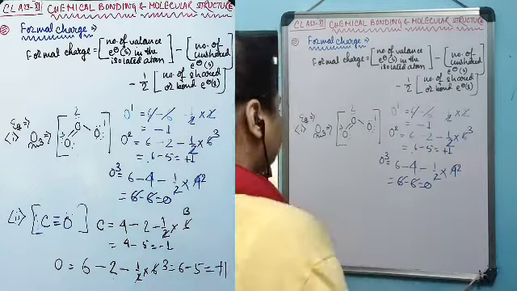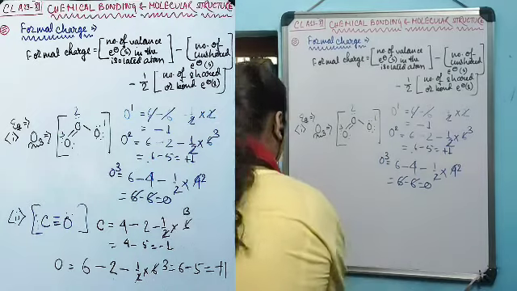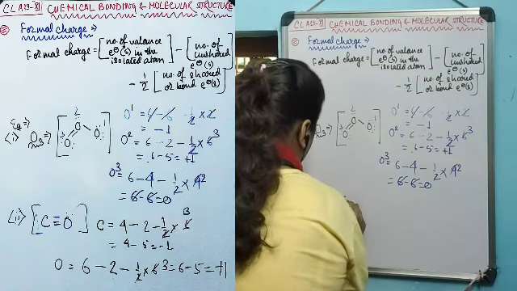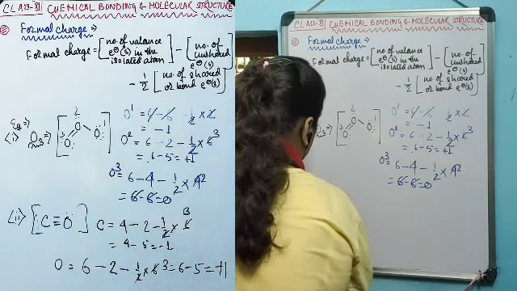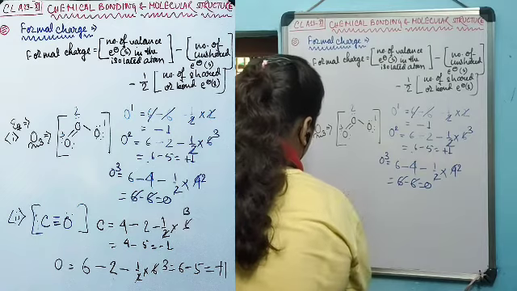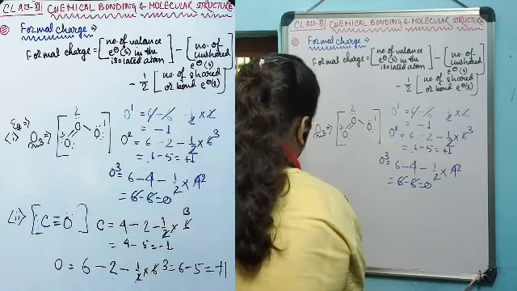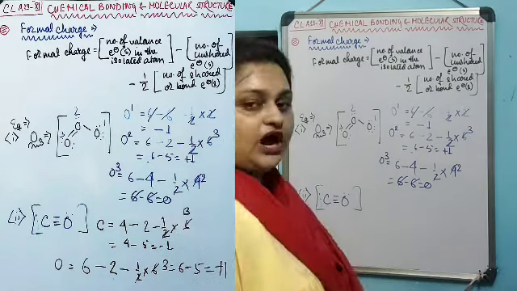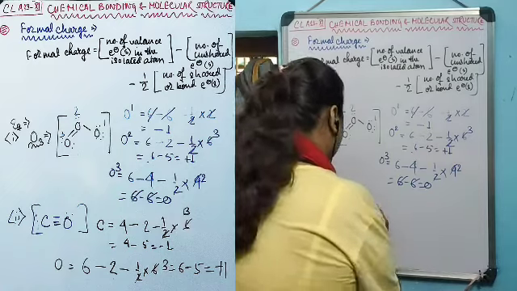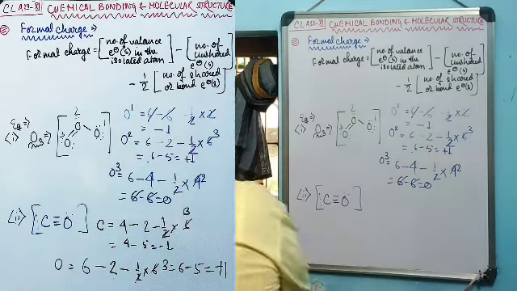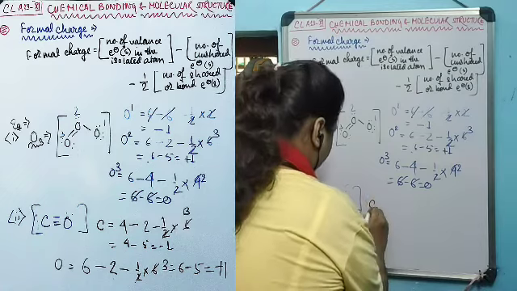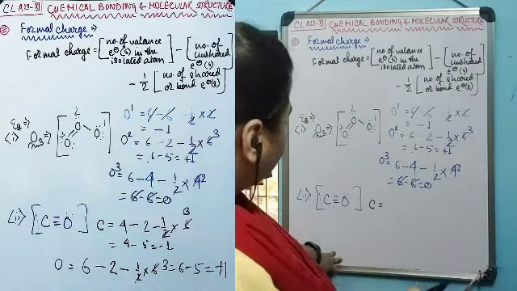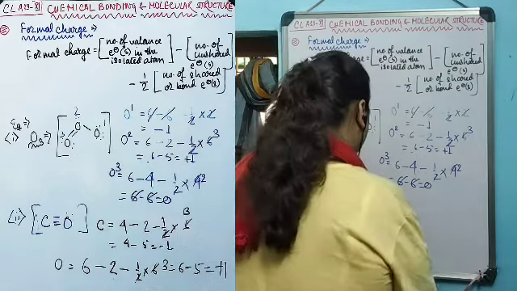Let's take the example of another molecule, carbon monoxide. This is the Lewis dot structure for carbon monoxide. Now, carbon in here, when isolated, has a total of 4 valence electrons.